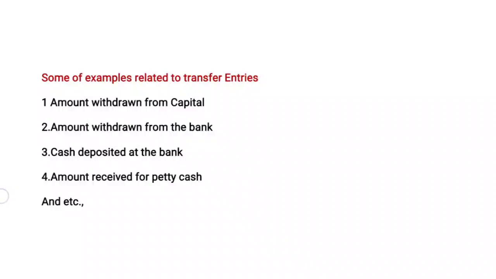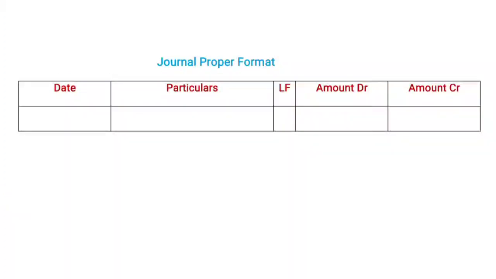That the type of transactions is transfer amount from the cash book or from the bank account. Now we are going to the given problem, the journal proper format. We already discussed this in the previous class. The journal has 5 columns.